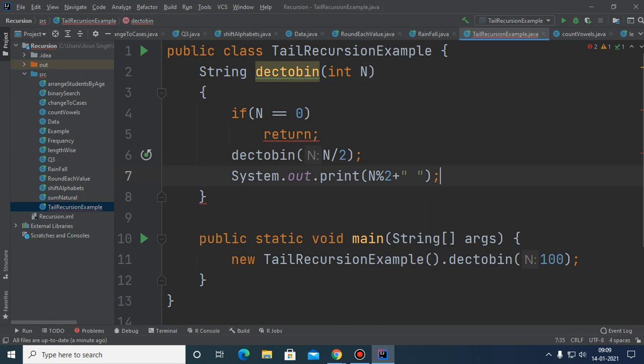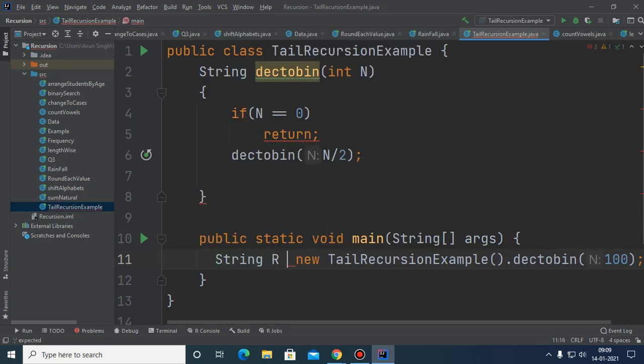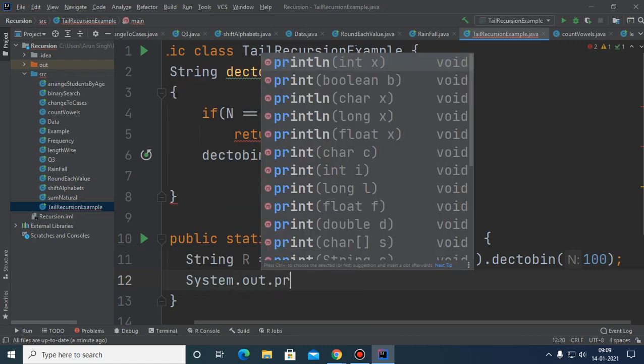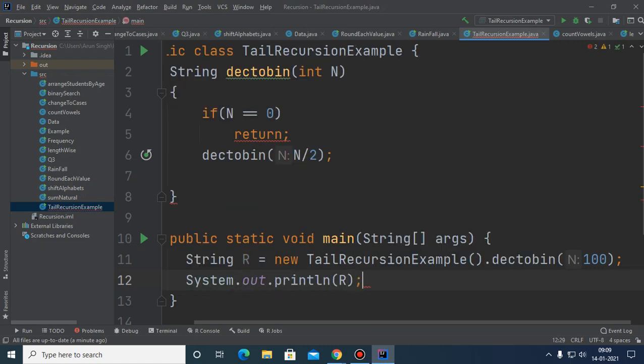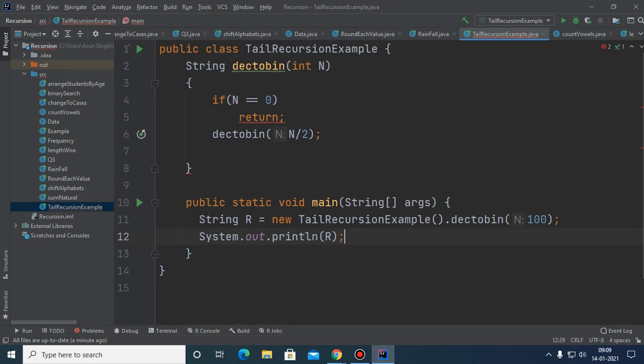And you cannot append like we have done earlier. Not getting my point? I want to print the result here in the main method. Suppose the function returns a value which is string R, and here I want to print R. But at present this function cannot return such a value. The problem is this: what should I do?